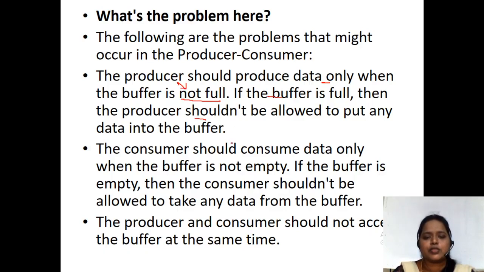Second, the consumer should consume data only when the buffer is not empty, that is, if any one of the slots is full. If the buffer is empty, the consumer shouldn't consume data. Third, the producer and consumer should not access the buffer at the same time. These are the 3 restrictions in the producer consumer problem.